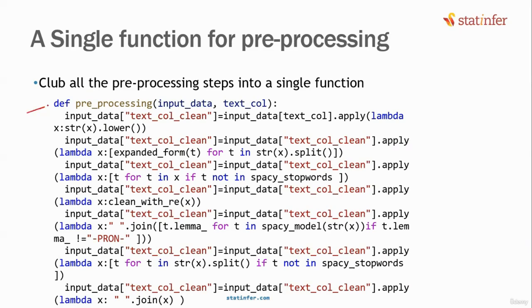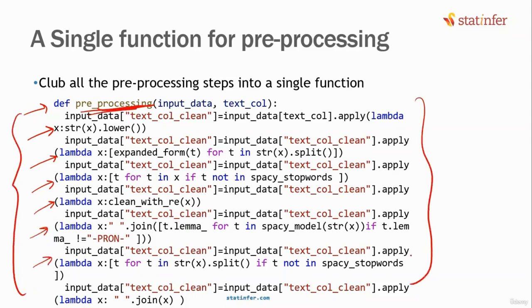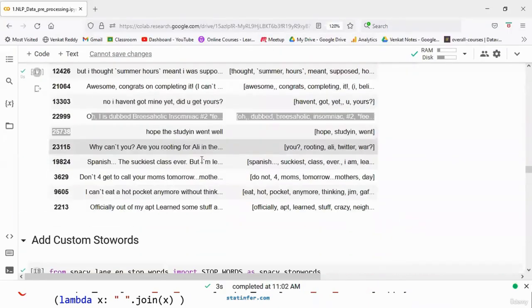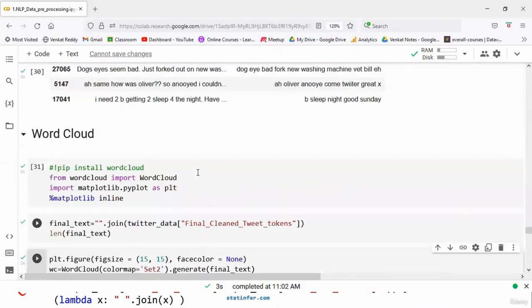But usually you create one pre-processing function. It will be just one simple step. In that, you do the lowercase conversion, you do the splitting or the tokenization, then you do the contraction to expanded forms. Then also you add the regular expression stuff, stop word removal, lemmatization, everything you put in one pre-processing function. What does this one pre-processing function do? Automatically it will take care of all the steps. So usually in the real world, you may not be doing all these steps one by one, like the way that we have discussed here.